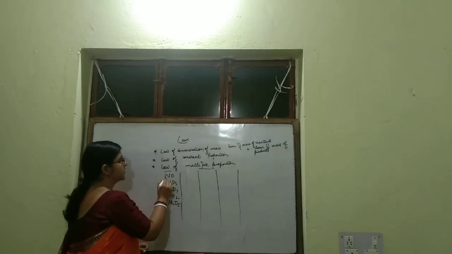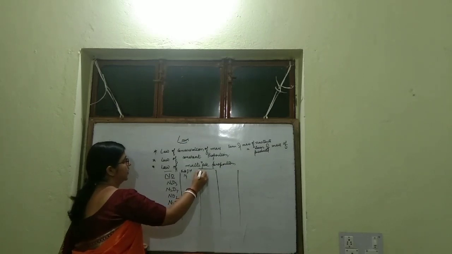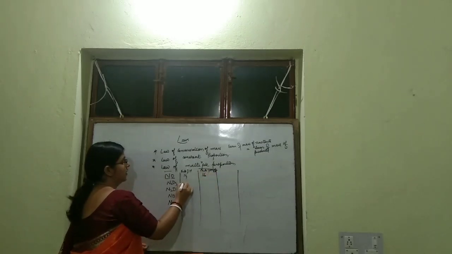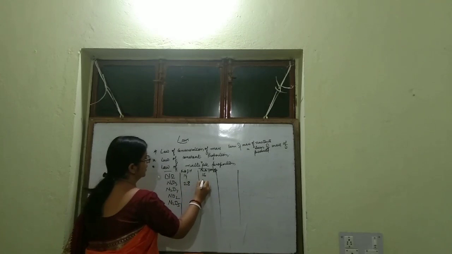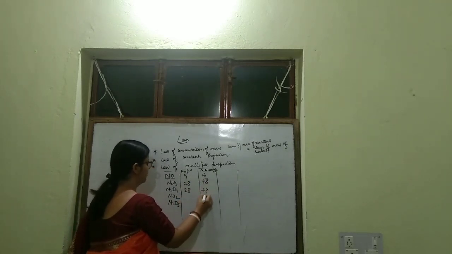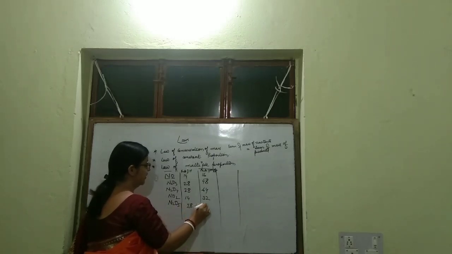Now you see how many parts of nitrogen are combining with oxygen. Parts of nitrogen 14, parts of oxygen 16, then 28, 48, then 28, 64, then 14, 32, then 28, 80.